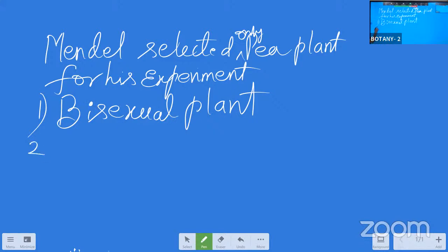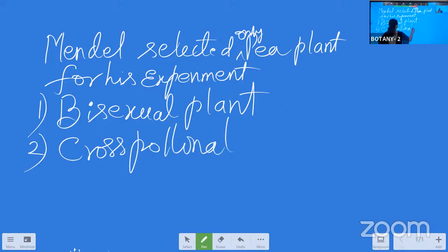And the second one, the plant can go with cross-pollination. This is the most important one in the pea plant. Pollination occurs by the piston mechanism. We know this.